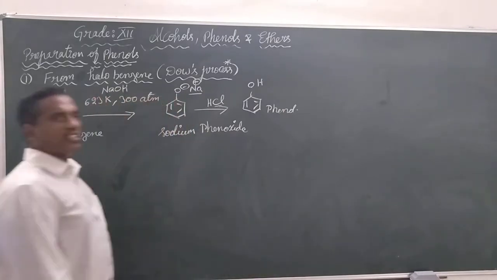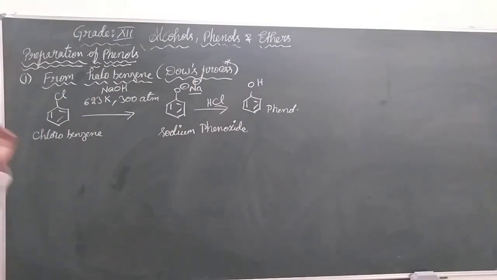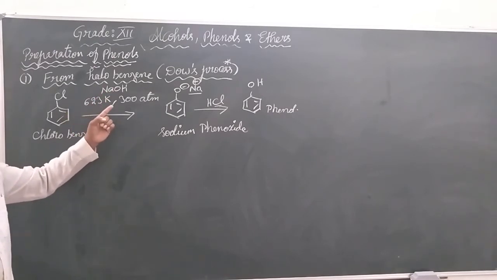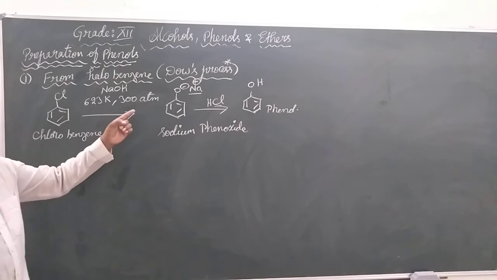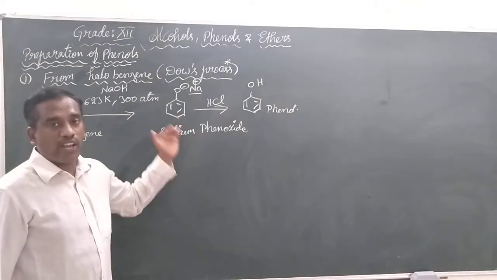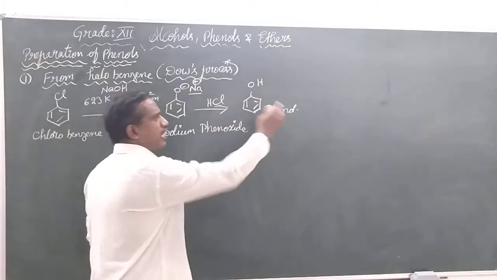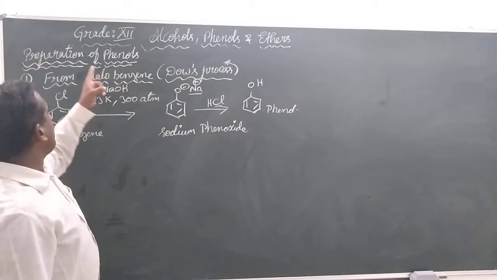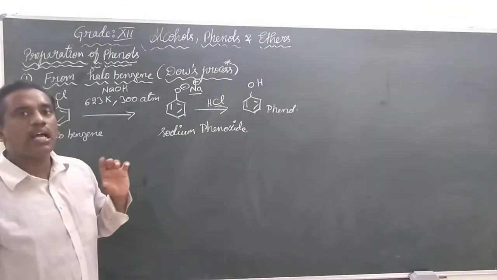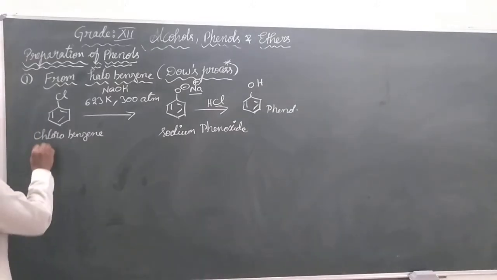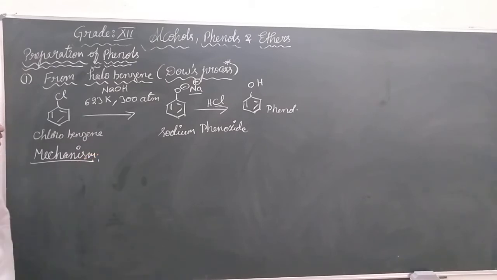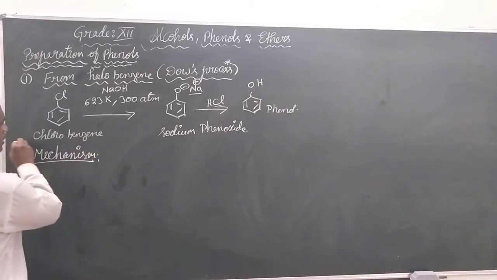So what is the direct process, children? First we are going to react chlorobenzene with sodium hydroxide at 623 Kelvin and 300 atmospheric pressure. As an intermediate we are getting sodium phenoxide. When it is further reacted with HCl, we are getting the phenol. That is, we are going to prepare the phenols. But what is the mechanism? The mechanism is for objective purpose, not for subjective purpose. Let us see the mechanism, how the process is going on.